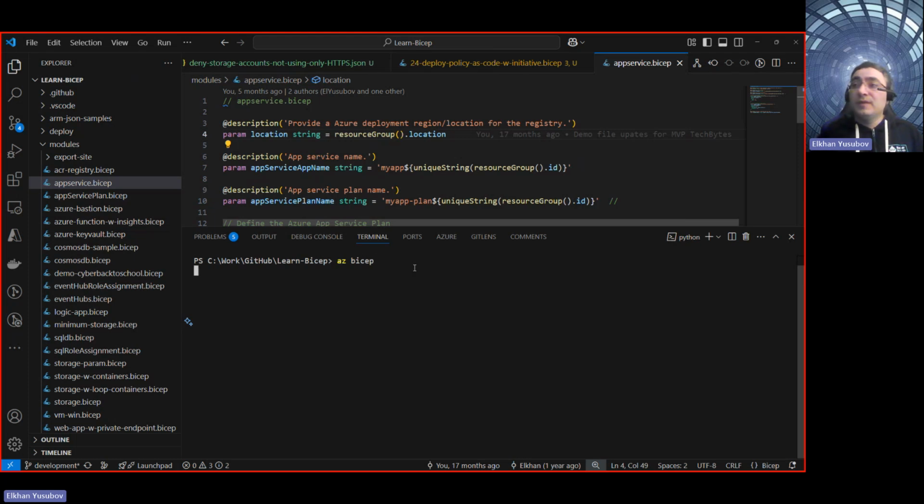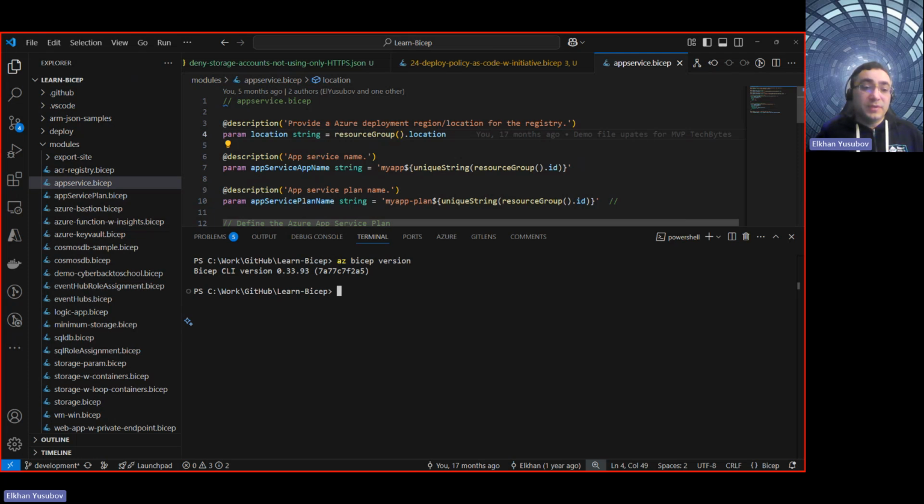Okay. And if you type az bicep, for example, if you want to type the version, you can always say, let me try it again, az bicep version. So if you don't have Azure CLI or Azure Bicep installed, you would not get this one. I would just strongly advise go and install that. If you don't know how to do that, then of course you have a helper here.